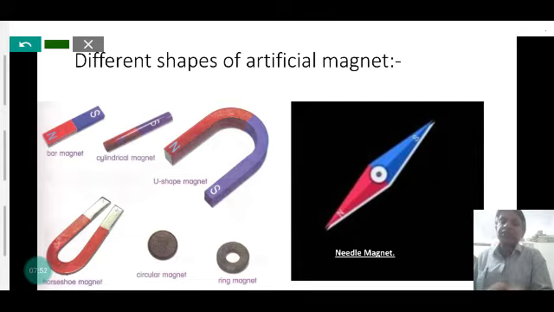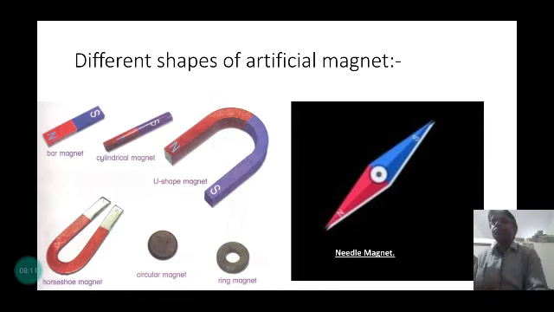And a very important matter: the needle magnet is used to make the compass needle, which is very widely used to detect the magnetic field.